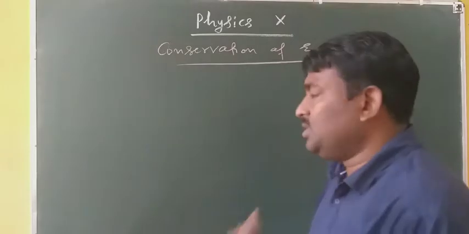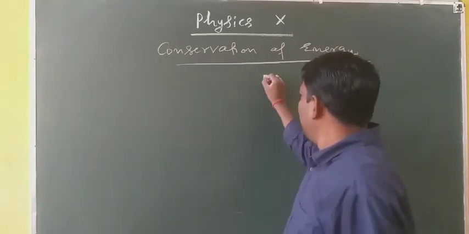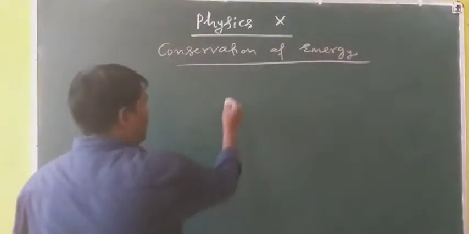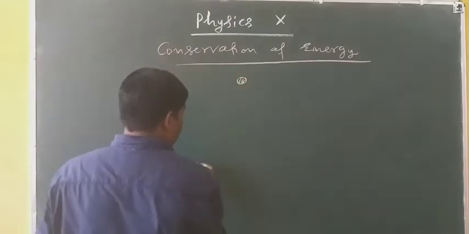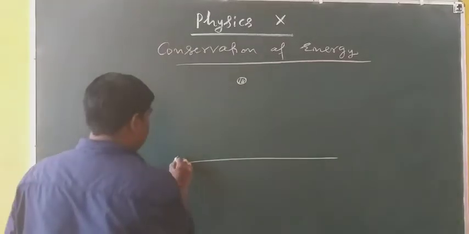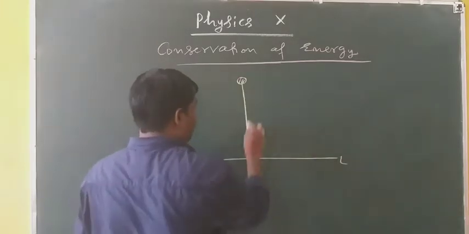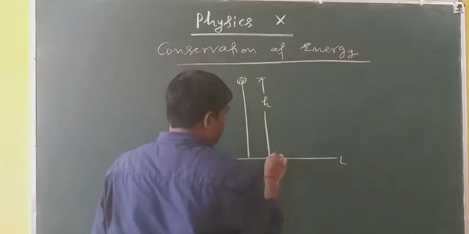Okay? Suppose there is a freely falling body initially kept at some height h. Suppose a body of mass m, this is your ground level, and from the ground level this body is kept at height h.